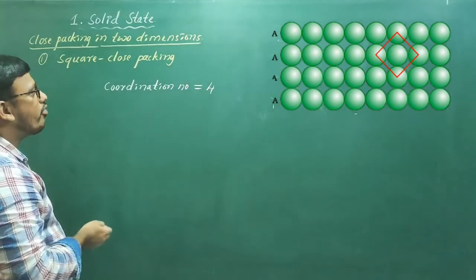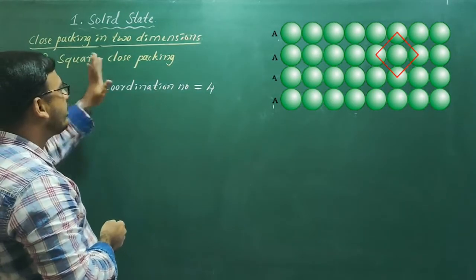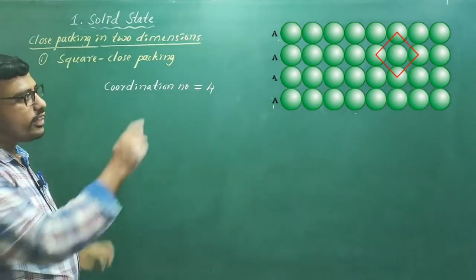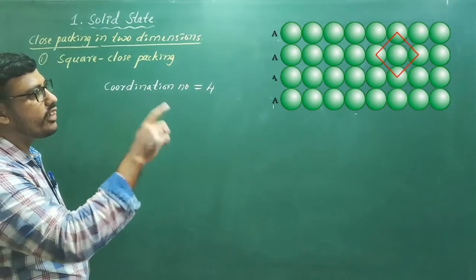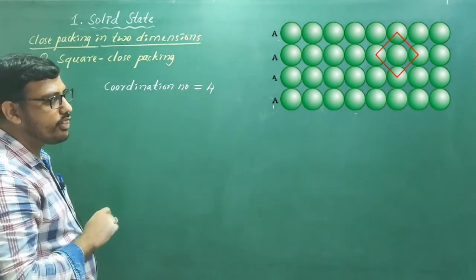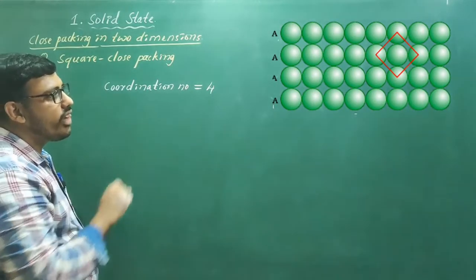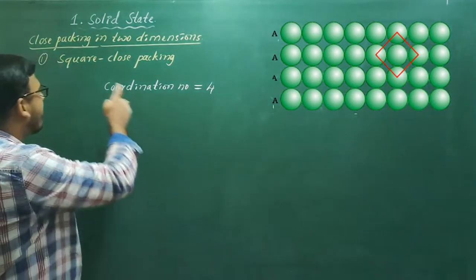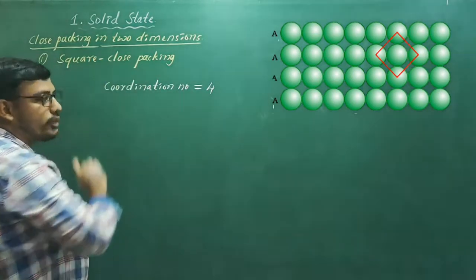This is the one type of close packing in 2 dimension. As each particle is attached with 4 different particles, while joining the centers of these 4 particles, a square is formed. That's why this packing is called square close packing.